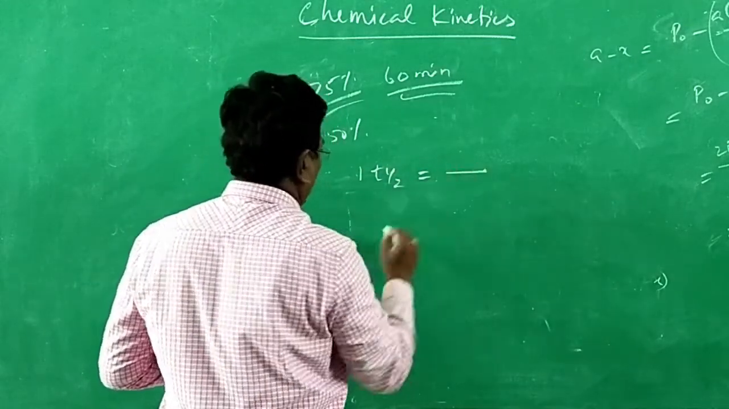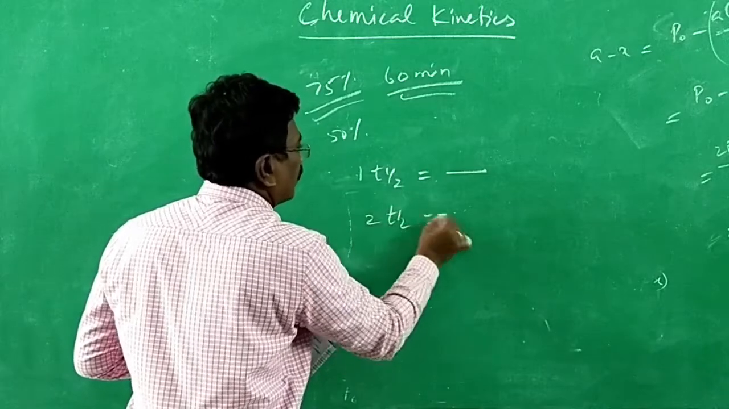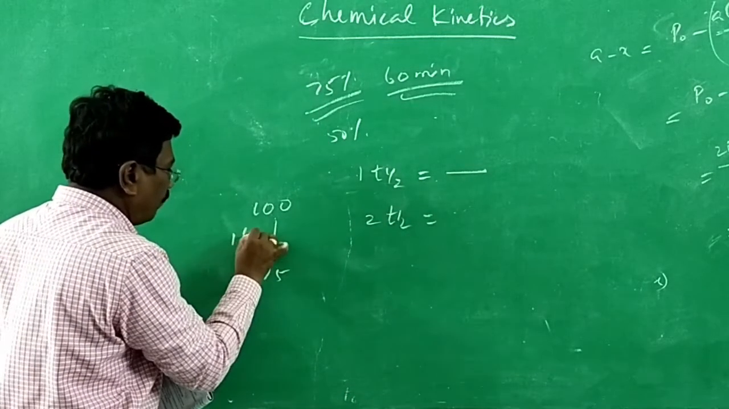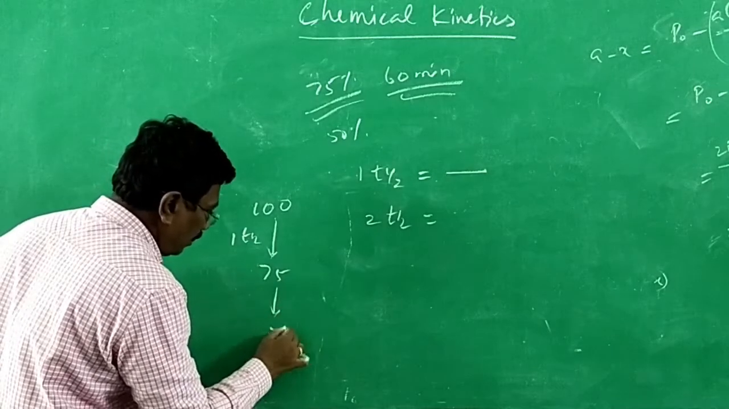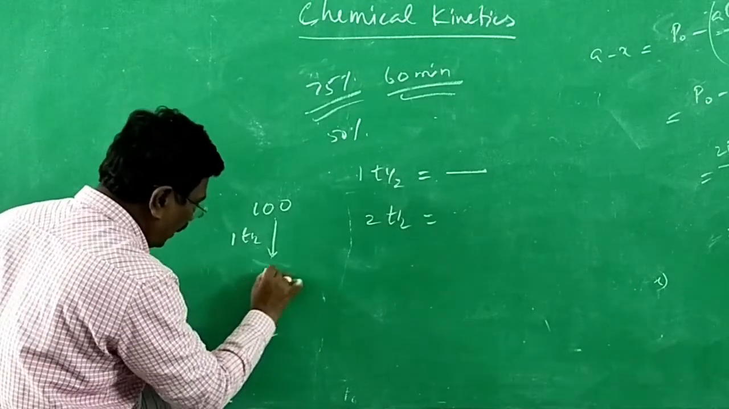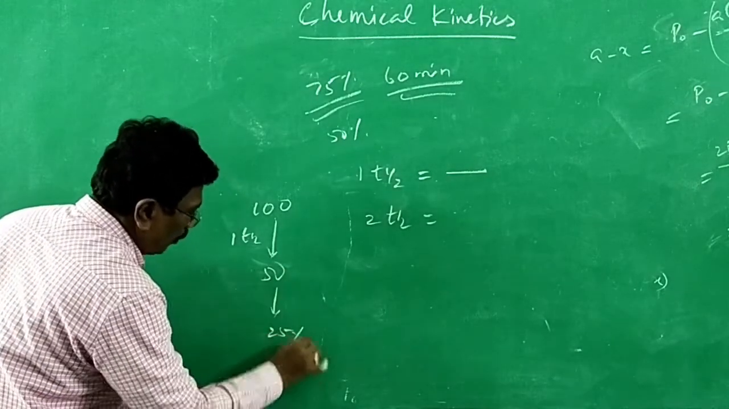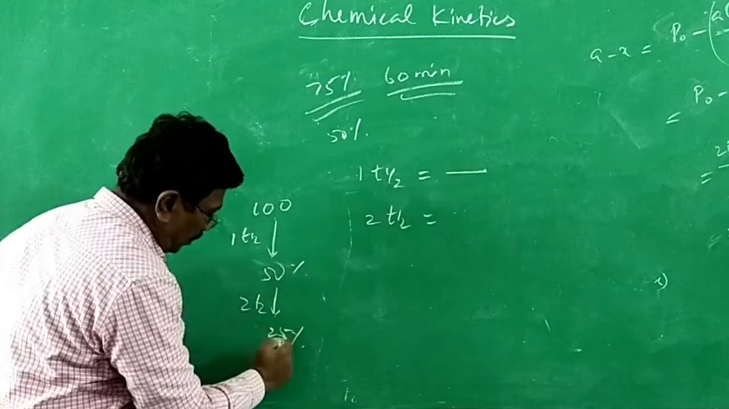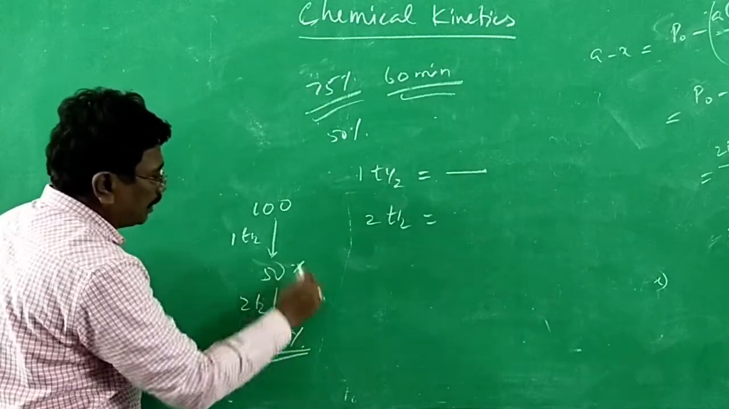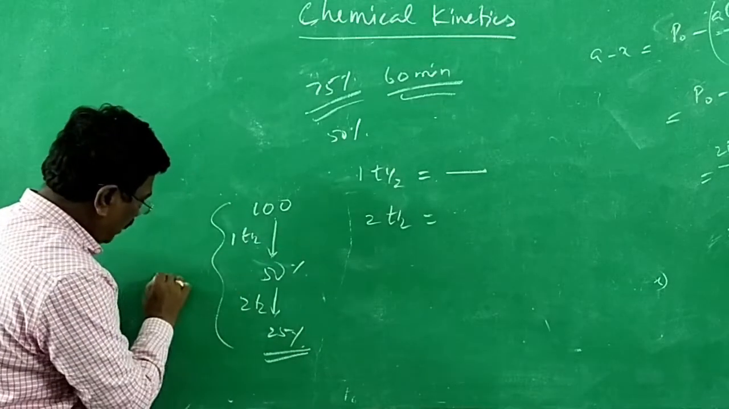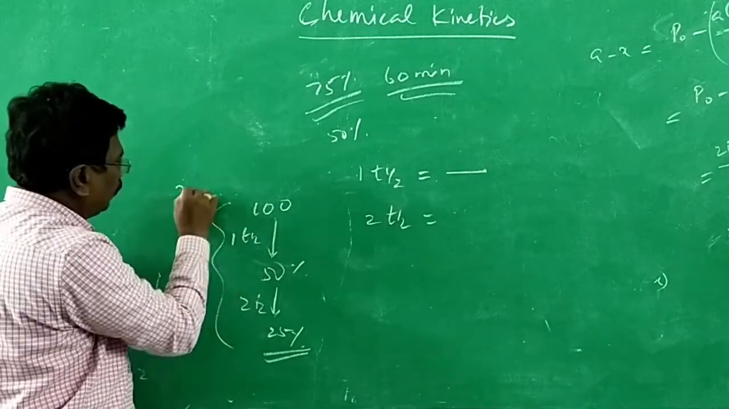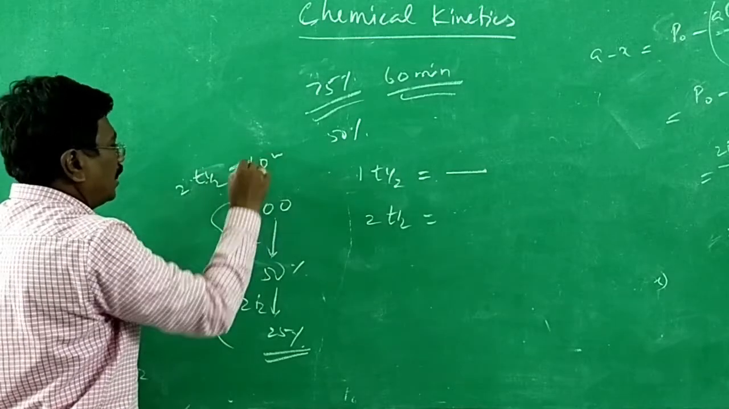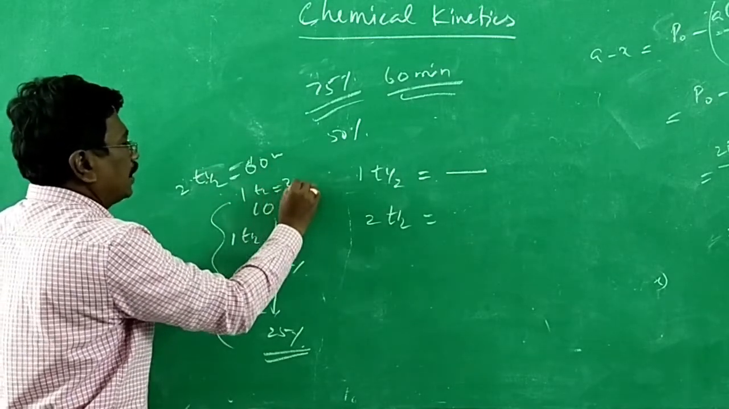Two half-lives: 100 to 50 is one half-life, and 50 to 25 is another half-life. Now, for 75% completion, that is, to become 25%, 60 minutes is required. Total 60 minutes. Two half-lives is equal to 60 minutes. Therefore, one half-life is equal to 30 minutes.